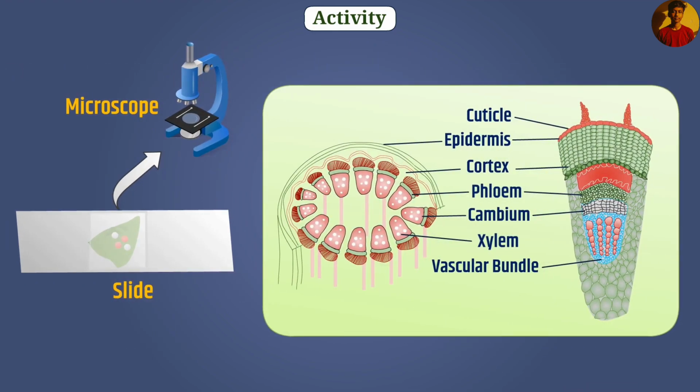We can see that in the figure, the structure of all cells is different. That is, in stem, different types of cells are present. In this figure, we can also see the position of complex permanent tissue, xylem and phloem, in stem. From this figure, we get to know how different cells form a group, that is, tissue. All these tissues perform different functions in plant.